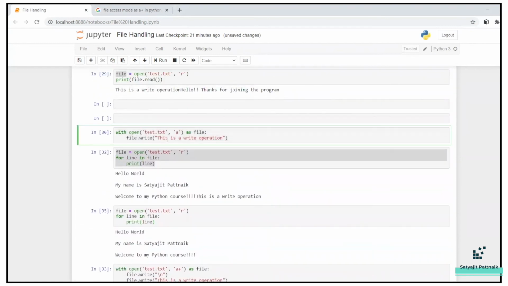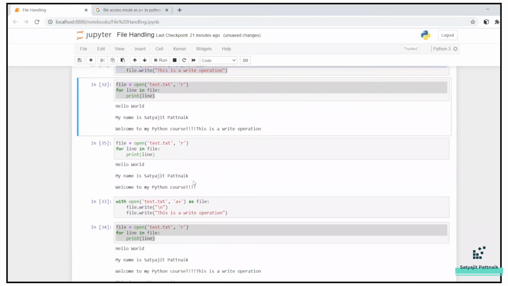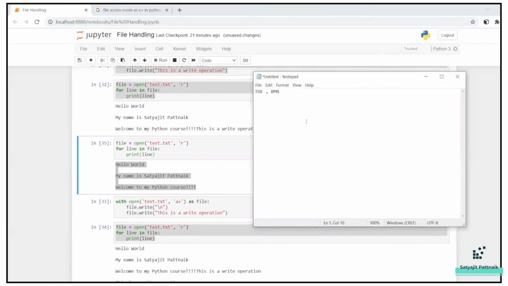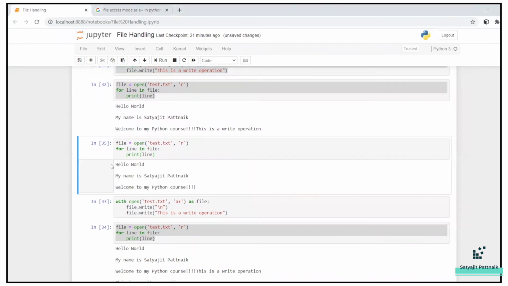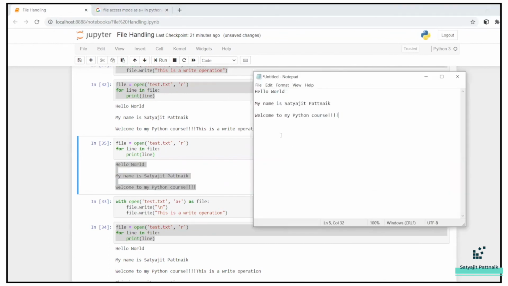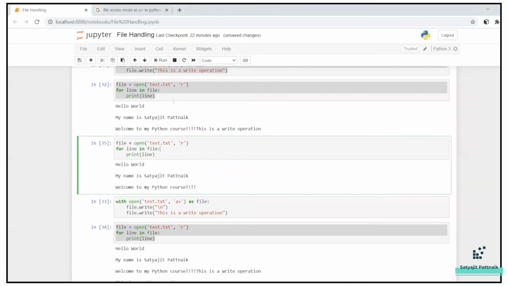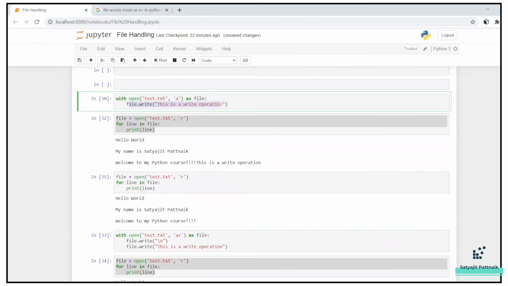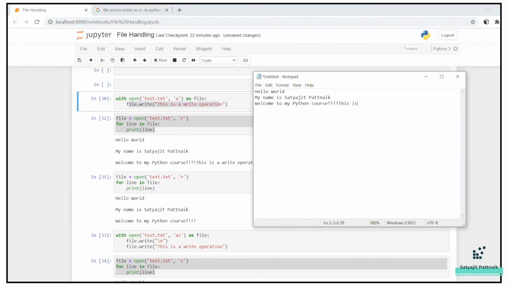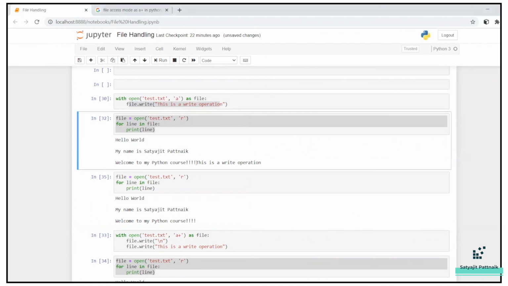Now if I run this command, just file.write, because my cursor is here, right? If you look at this particular file, I'm just copying this. I hope you're getting my point. Here, this is my content in the file right now. So my cursor is here. If I directly do a write operation, file.write, it will definitely print it here. That was the reason why it did this way.